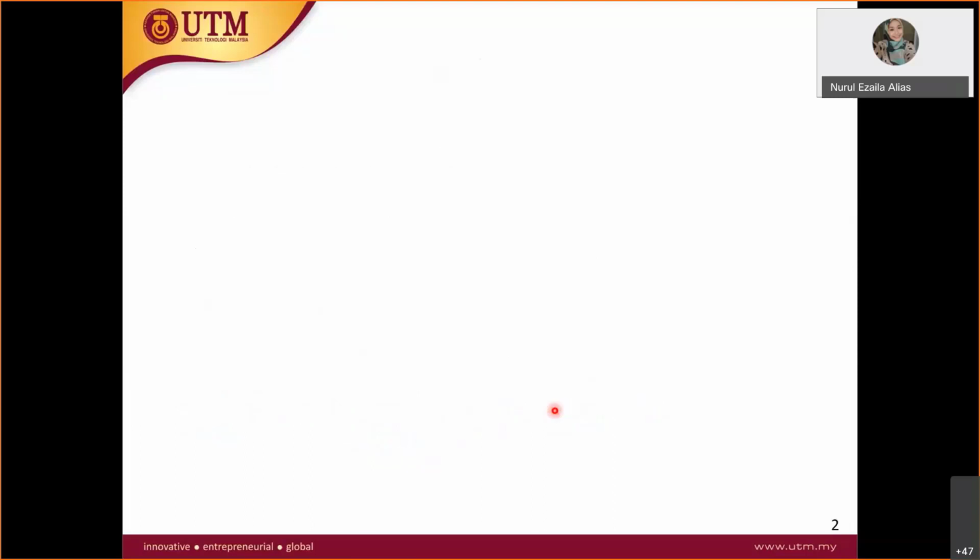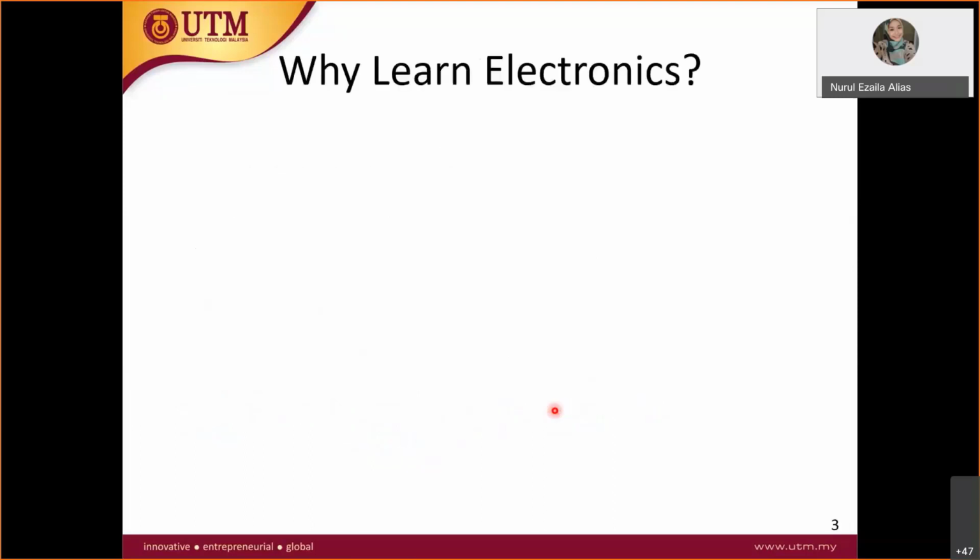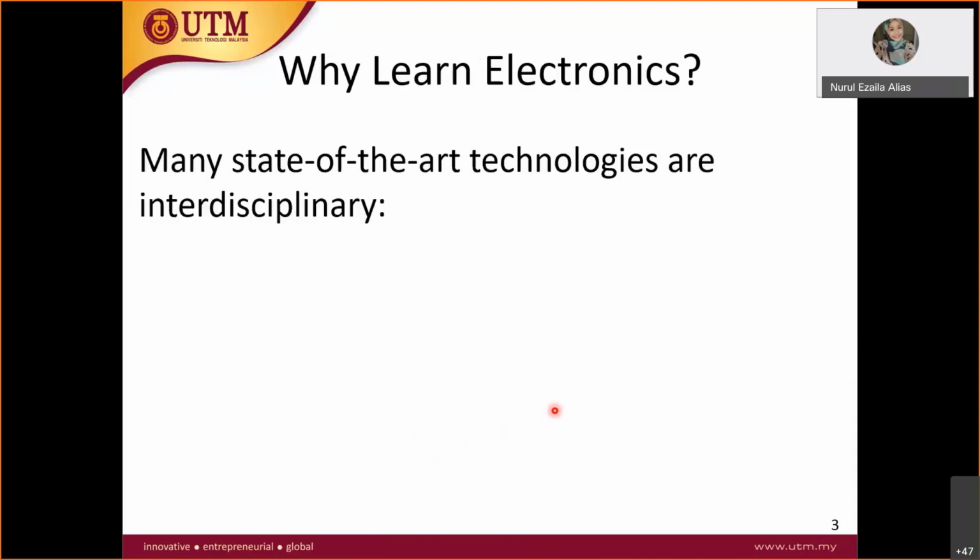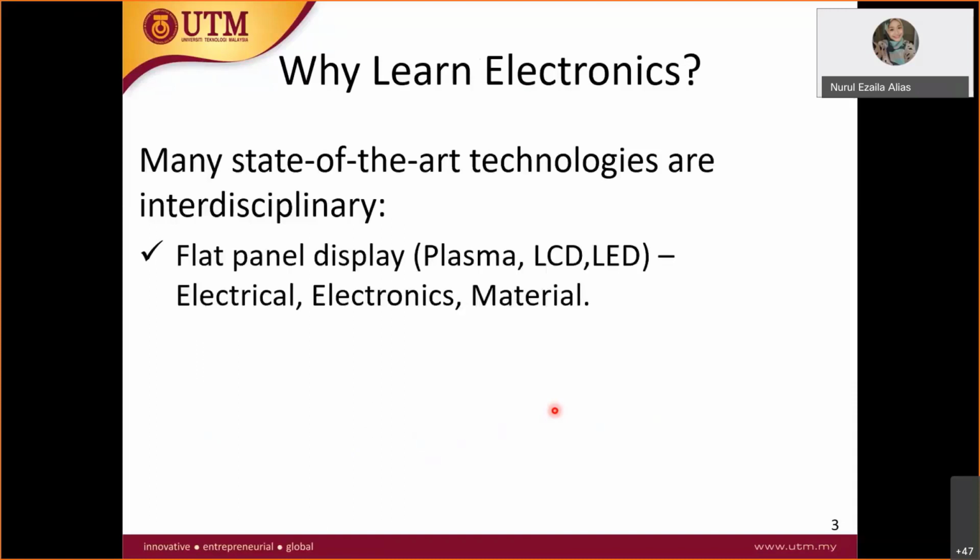All right. Next, why do you have to learn electronics? Because look at your surroundings now. You are fulfilled with electronic gadgets, your phone, your laptop, your computer, everything electronics. So many state-of-the-art technologies are interdisciplinary. For example, your television at home uses LED. So LED is an electronic device where it is a diode initially, and then semiconductor material.